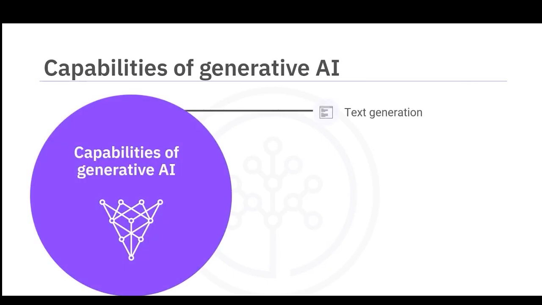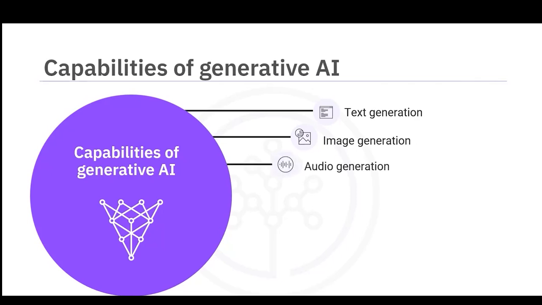Let's start with a high-level overview of some of the capabilities of generative AI that we'll discuss. First is the text generation capability of generative AI, that is, its ability to generate clear, lucid, and contextually relevant textual responses. The second capability is image generation, that is, synthesizing artistic and realistic images that are very similar to real ones. The third capability is audio generation. Generative AI enables music composition and synthetic audio generation.